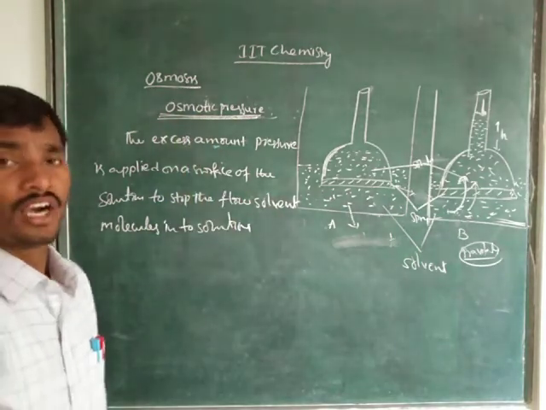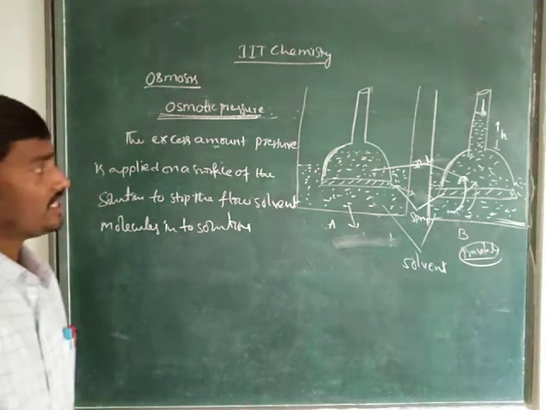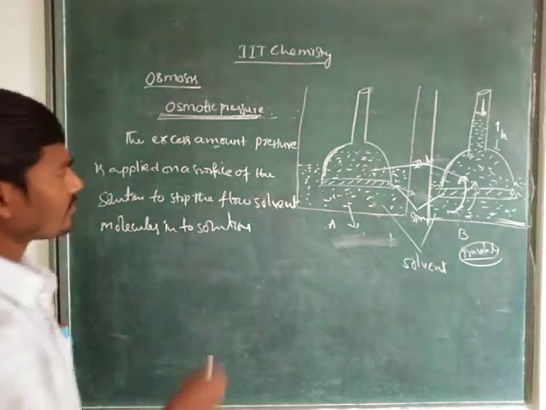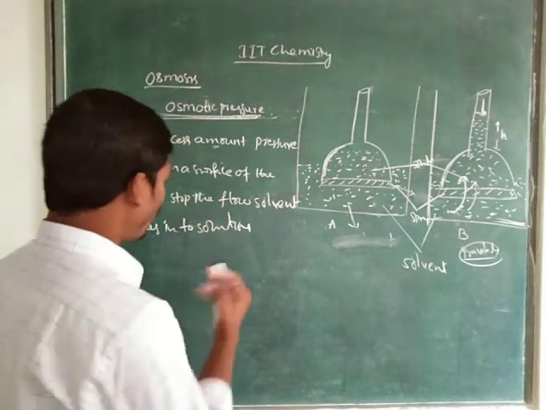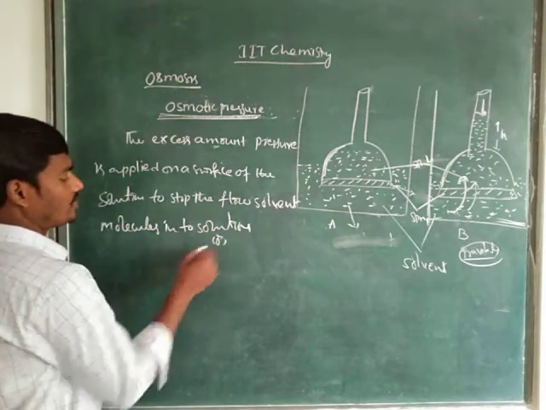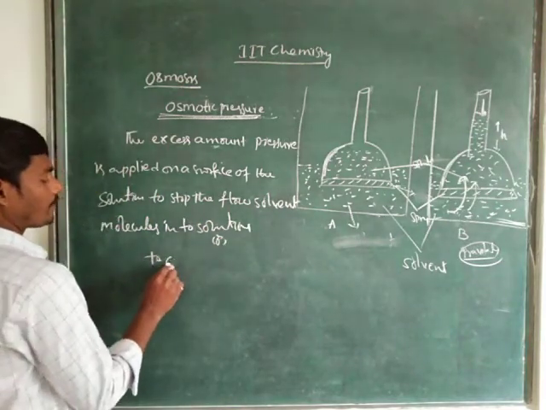What, children? Osmotic pressure. Or we have to give one more definition also.